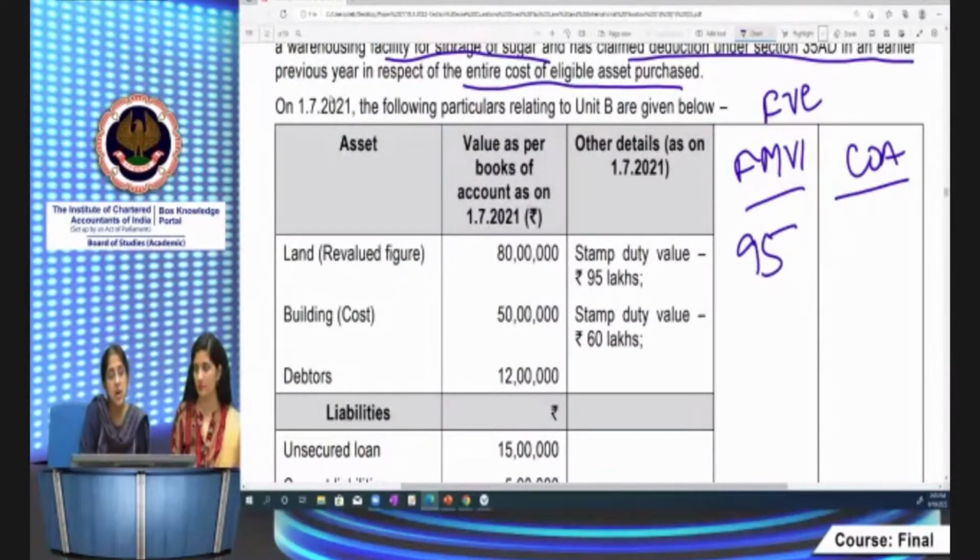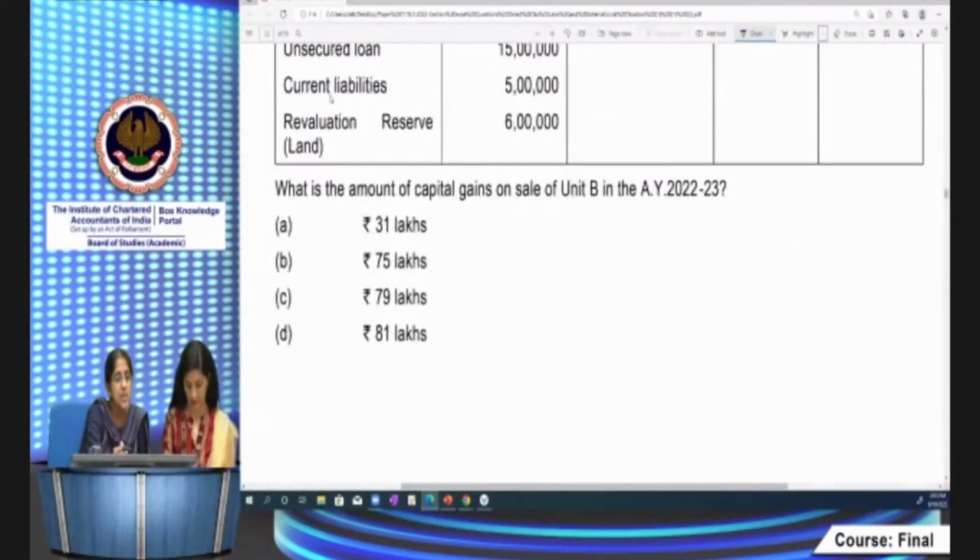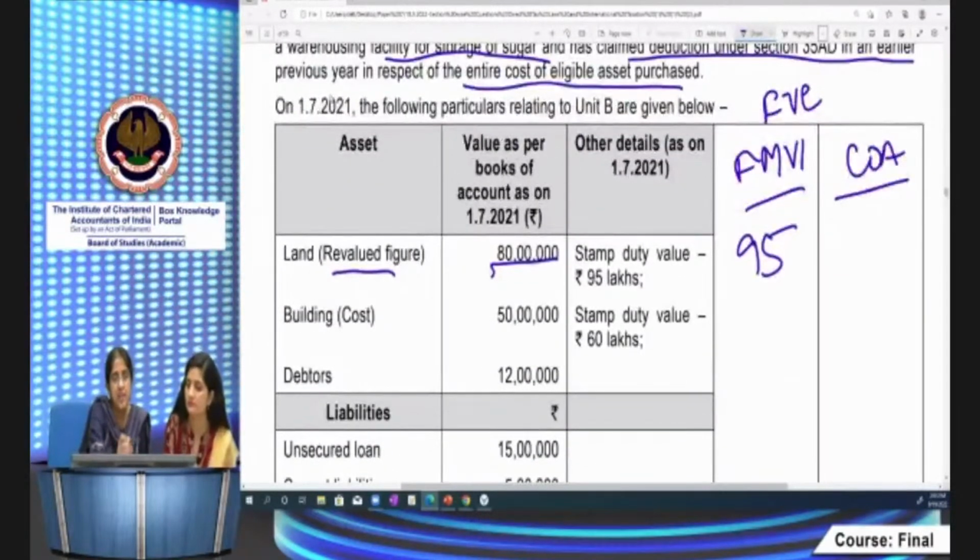Okay. What is the cost of acquisition? It's given 80 lakhs, but it's given as a revalued figure. It's a book value, but it's a revalued figure, and I have to remove the effect of revaluation. Revaluation reserve for land is given as 6 lakhs. I have to remove the effect of revaluation from here. So 80 minus 6, that will give me 74 lakhs, which is the book value. So cost of acquisition of land is 74 lakhs.